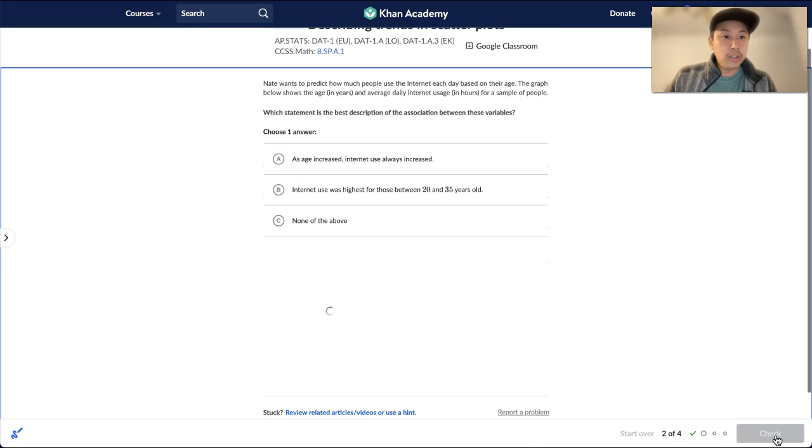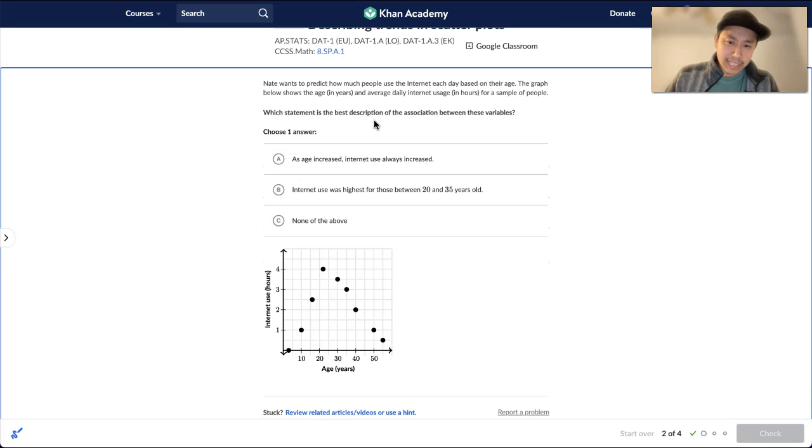Okay, we'll do a total of 4 here. Again, it's the same question: which statement is the best description of the association between these variables? It looks like we have age on the x-axis and then internet use on the y-axis. It looks like this is all over the place, right? This is going up and then going down. There's no pattern really, no consistent correlation. So we'll find the option that has no correlation. Option A is increasing and increasing. That would be a positive correlation.